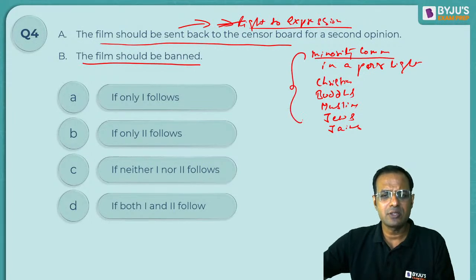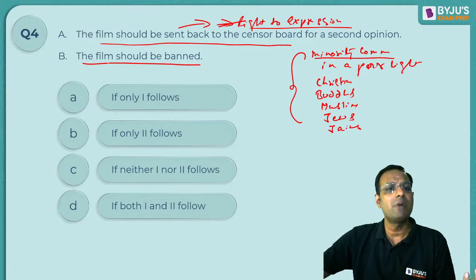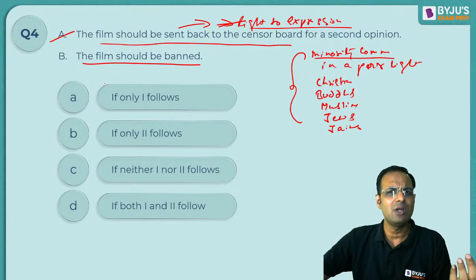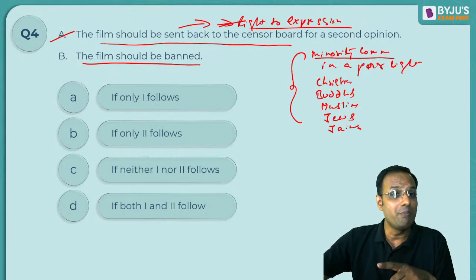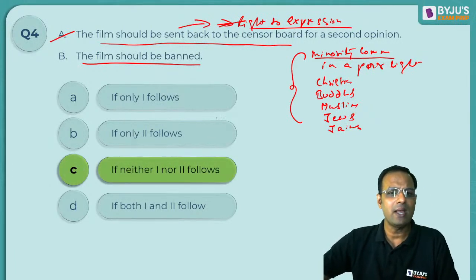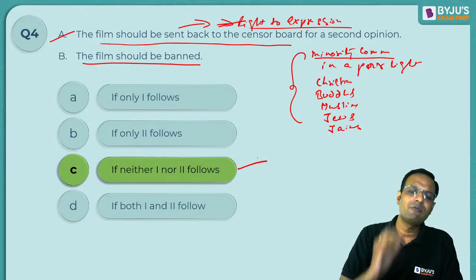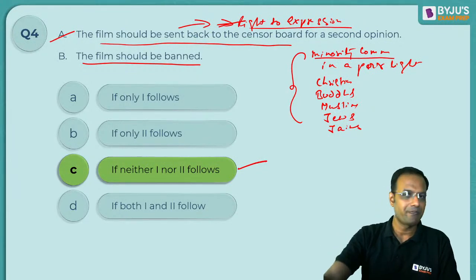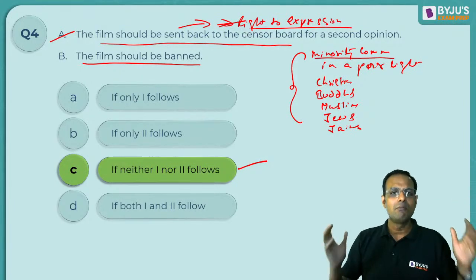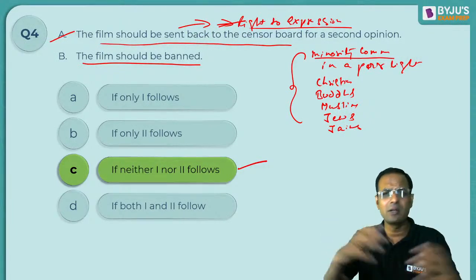Just because of this? Can there be another way out? Yes, we have to think. But can A be a course of action? I don't think so. B can never ever be a course of action. That is why the answer over here should have been C, neither one follows nor two follows. See, please keep your mind open-ended. Think from different angles.